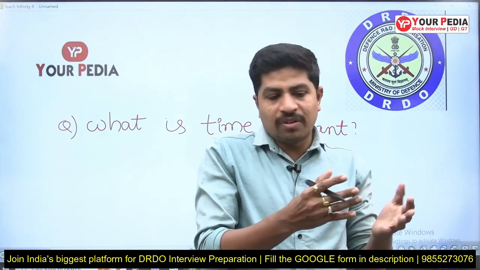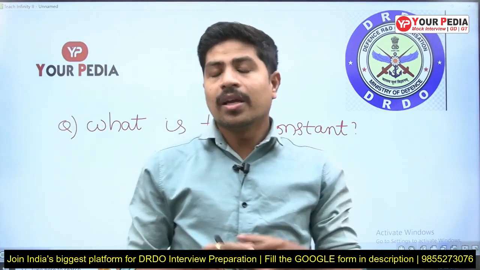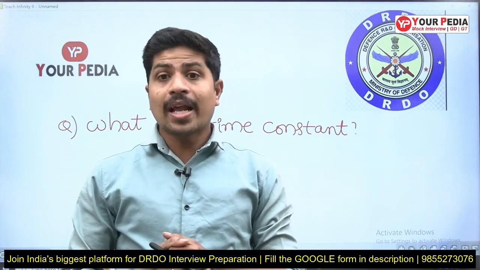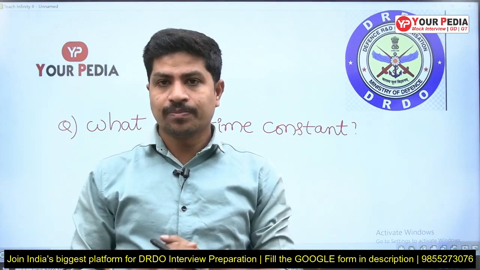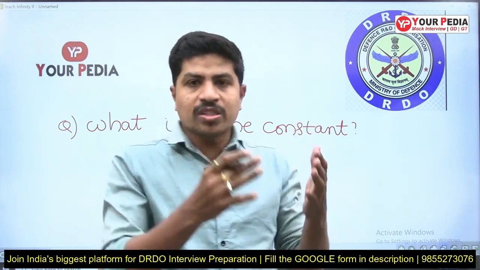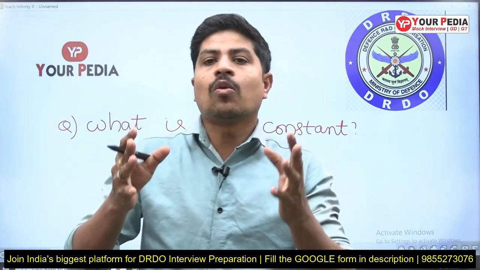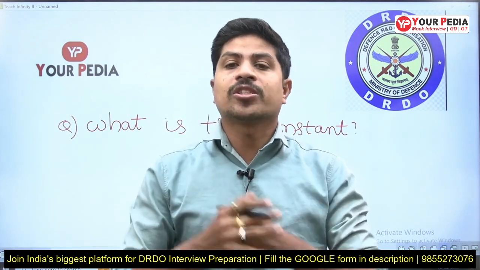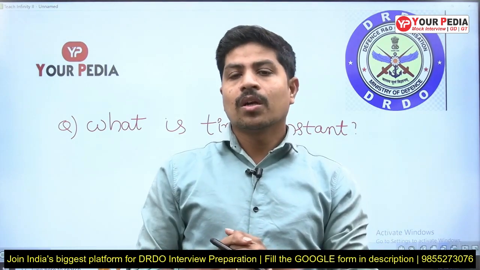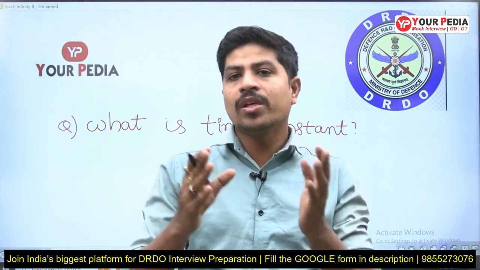Generally, the interviews of companies like DRDO, ISRO and BARC, these scientific research organizations, will start with a question that is very simple. But from there, they will extend that question in multiple directions. They will link it with other subjects and other concepts. They will check your approach towards solving a problem and the depth of your concepts, and your thought process, how you are thinking to solve that question. These are very important parameters while answering interview questions of DRDO, ISRO and BARC.